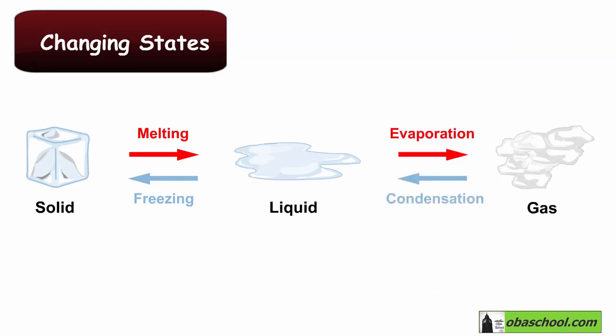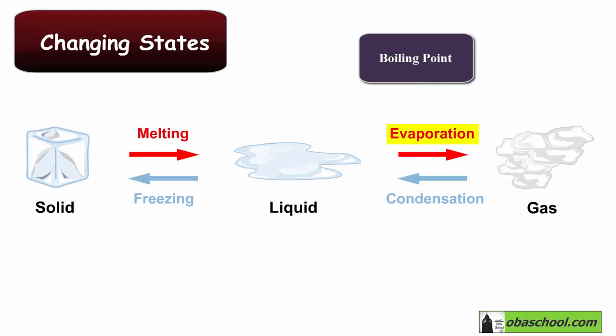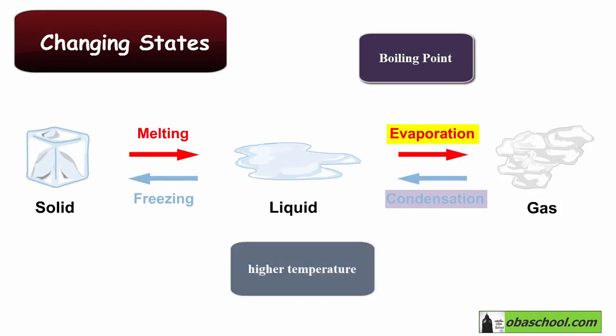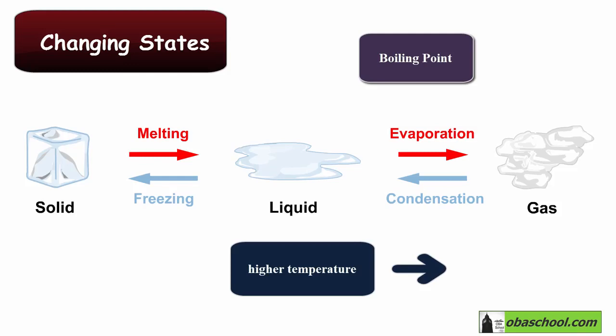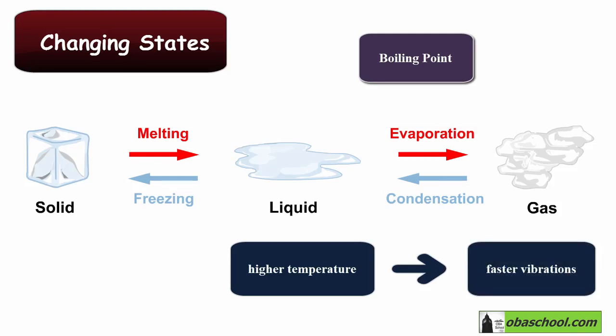A liquid turns into a gas at its boiling point. And the gas can condense back into the liquid at the same temperature. The higher the temperature of the liquid, the faster its particles will move around. And as the temperature rises, more and more energy is transferred from the surroundings to the particles. And thus the particles escape from the surface of the liquid. So the rate of evaporation will increase. Then the liquid will boil and bubbles of gas rise and escape from within the liquid.